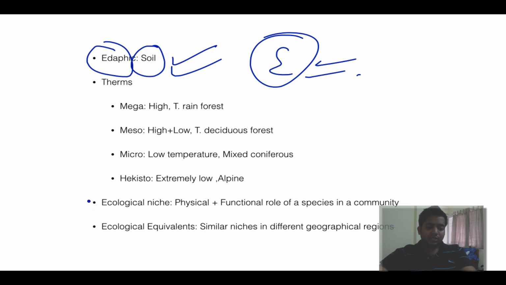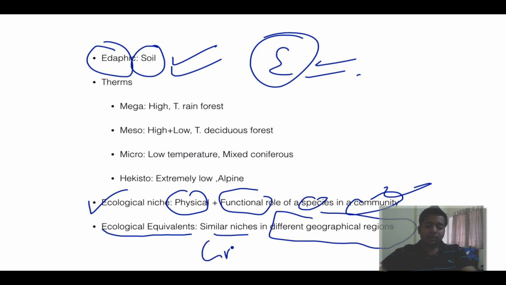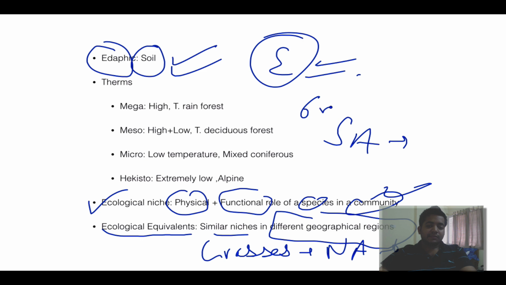Then there is ecological niche, which is the physical as well as functional role of a species in a community. Then there are ecological equivalents, that is similar niches in different geographical regions. Example, grasses are present. In North America they are called by a different name. You will find out and tell me, I don't need to tell you everything. In South America they'll be called something else. So do find out. There are 6 names in 6 different regions for grasses. So tell me that.